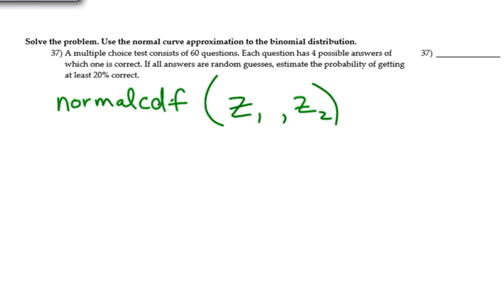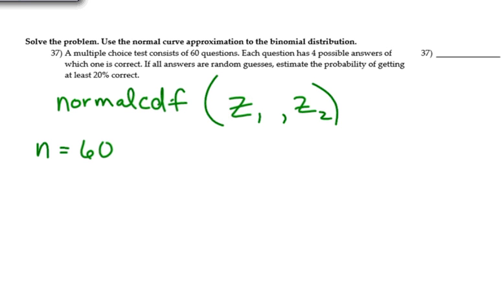So we've got to figure out what this looks like. We have a multiple choice test with 60 questions. So the number of questions is 60. From that, we want to find the mean and the standard deviation.